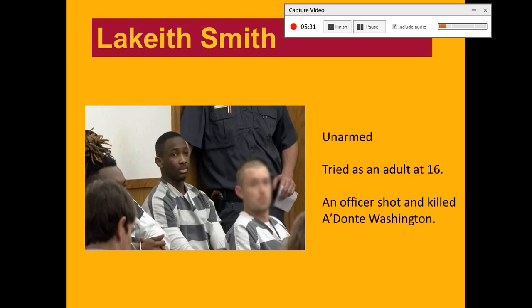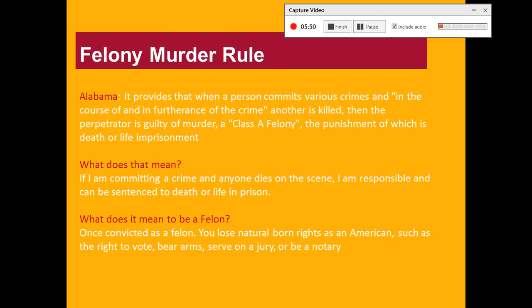How does that even make sense? It didn't make sense to me either. However, once I continued to read, I found out why this happened to Lakeith Smith. Even though a police officer shot and killed his friend, he was convicted for the murder. This is why. In Alabama and a total of 46 states, there's a felony murder rule.